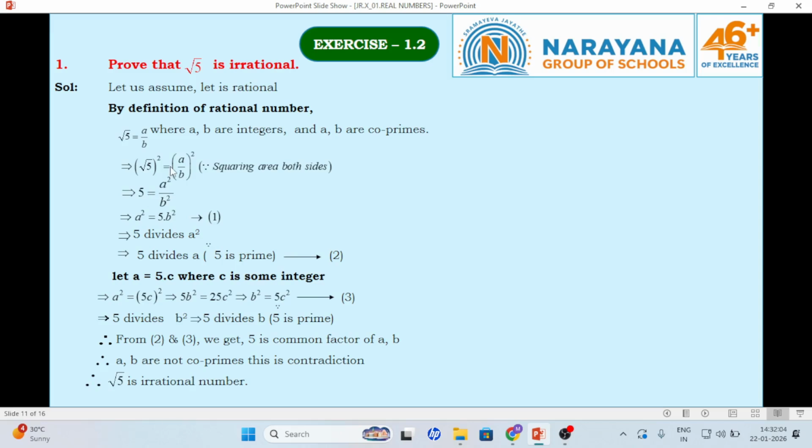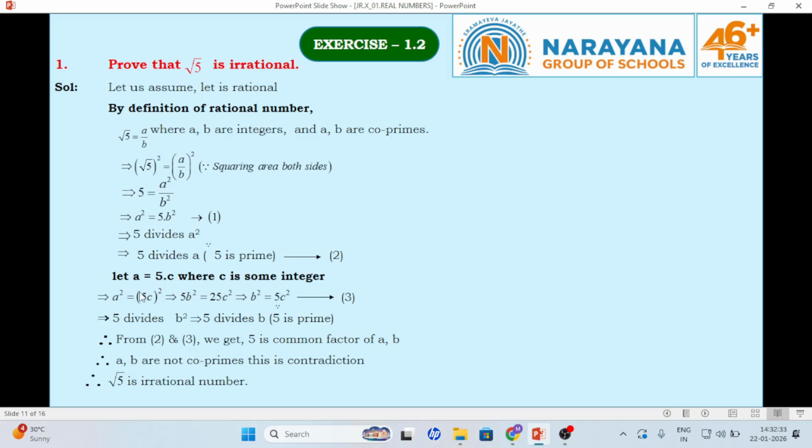Squaring on both sides, a square equals 5 into b square, which means a square is a multiple of 5. So a square is divisible by 5. From the theorem, if a prime p divides a square, then p divides a. 5 is a prime, so 5 divides a square means 5 divides a. From that, let a equal 5 into c, where c is some integer.